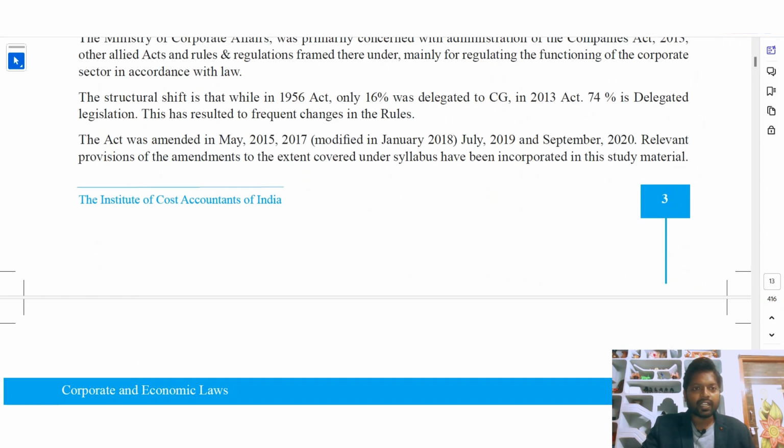So the structural shift is that while in the 1956 Act only 16% was delegated to central government, in the 2013 Act 74% is delegated legislation. So this has resulted in frequent changes in the rules. This percentage variation is due to the frequent changes in the rules. The Act was amended in May 2015, 2017, modified in January 2018, July 2019, and September 2020. Relevant provisions of the amendments to the extent under syllabus have been incorporated in this study material.